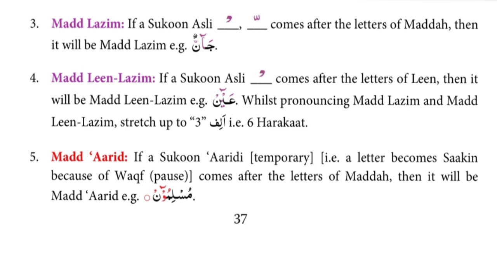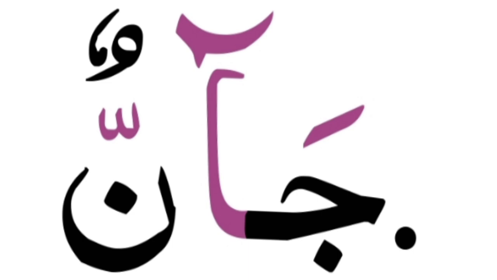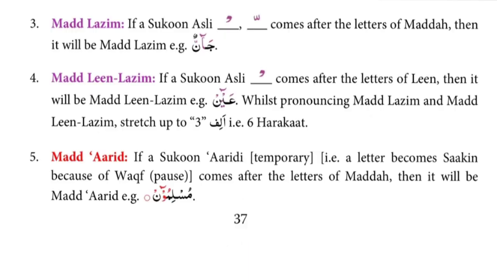Dear viewers, if you see sukun asli, means jazm or tashdid, after alif madda, waw madda or ya madda, then it will be madde lazim. For example, jannun. In this word, you can see tashdid after alif madda. So it is madde lazim in this word.